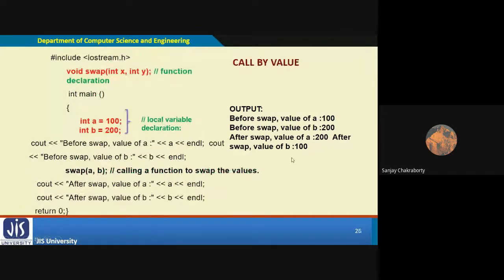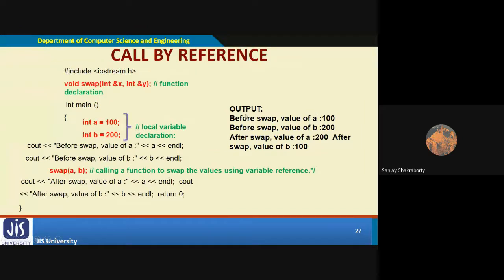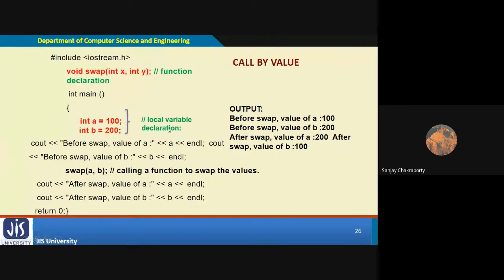This is the program for call by value and call by reference, which we discussed extensively in C programming. The one keyword you have seen frequently since the last class is endl. Can anyone tell me what is the job of endl in C++? New line, yes. You can also use just \n, because all the commands in C also run in C++.